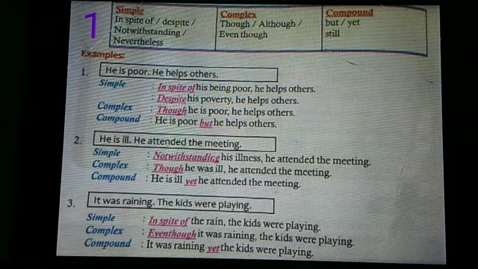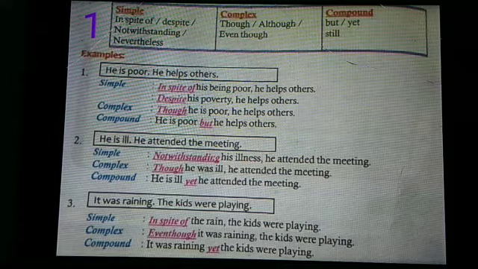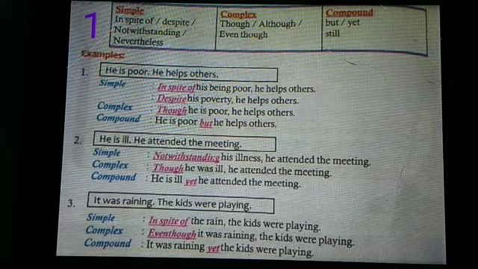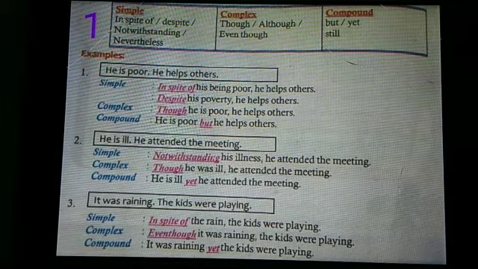First example: he is poor, he helps others. So two sentences are there. When you change into simple it will be like this: in spite of his being poor he helps others. In other words, you can say despite his poverty. This is very important. When in spite comes, of will come. When despite comes, you should not use of. So despite his poverty, he helps others.